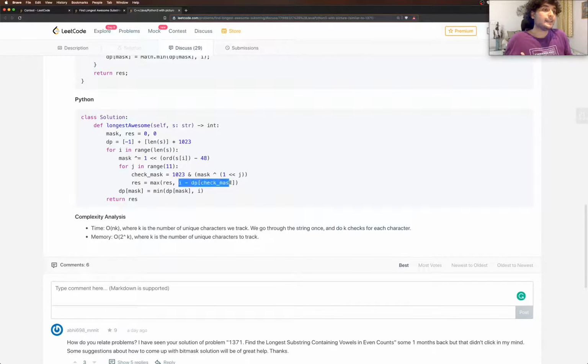And there's also a significance of -1. So suppose your string just consists of one character. Now the index of that one character will be 0, but whatever that one character is would be all zeros with just one 1 in between them, right? So one of the check masks will be all zeros, because you flip 1 bit, you will get all zeros.